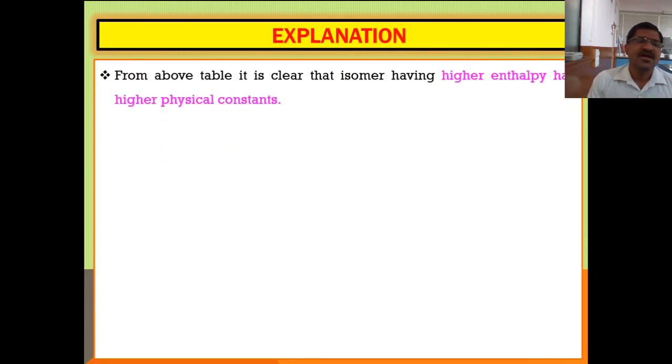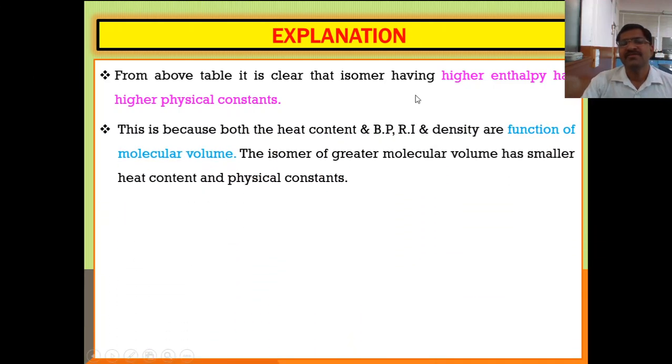From the above table, it is clear that the isomer having higher enthalpy has a higher physical constant. We have seen that isomers having higher enthalpy have higher physical constants like boiling point, refractive index and density. So what is the reason? The reason is that the heat content, boiling point, refractive index and density are a function of molecular volume. That means the physical properties are related to the volume of a molecule.